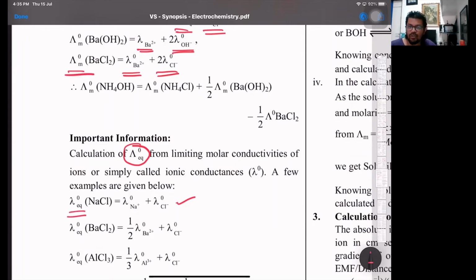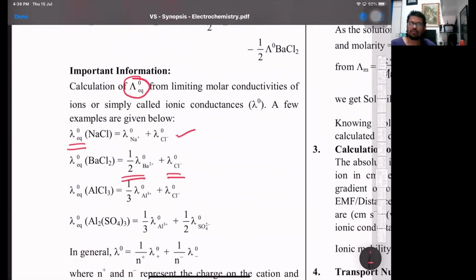If you talk about equivalent conductance, then for NaCl it will be the same, but if it is barium chloride, it will be half barium. Why half barium? Because it's divalent. It is with respect to the charge only, like how we do equivalent weight, molar mass upon replaceable H plus ions or OH ions for an acid or base. So barium ion is divalent, so half barium corresponds to its gram equivalent, plus lambda naught of chloride.